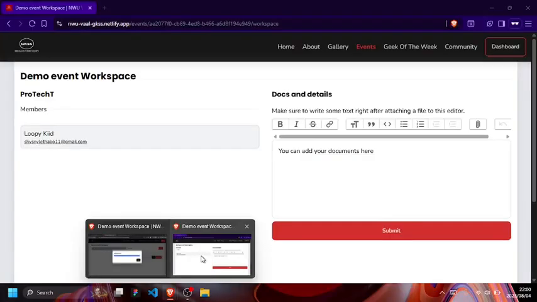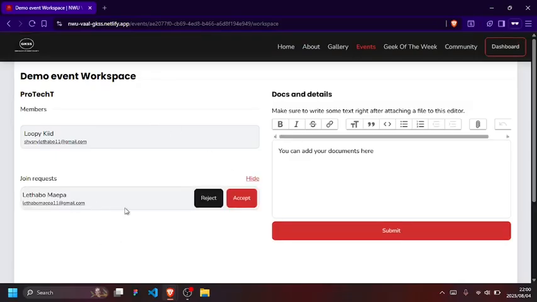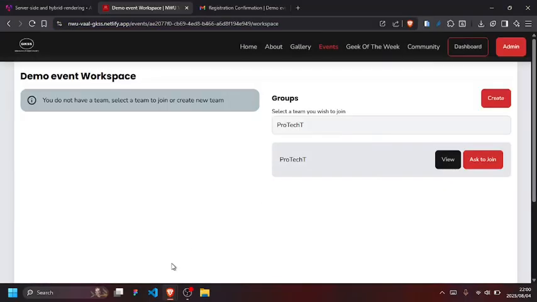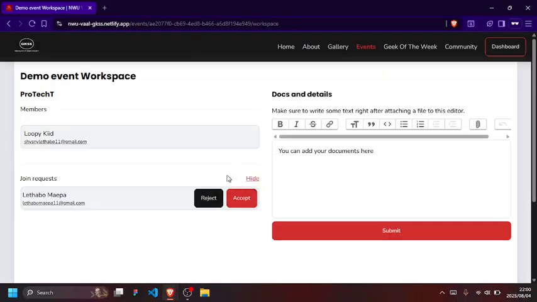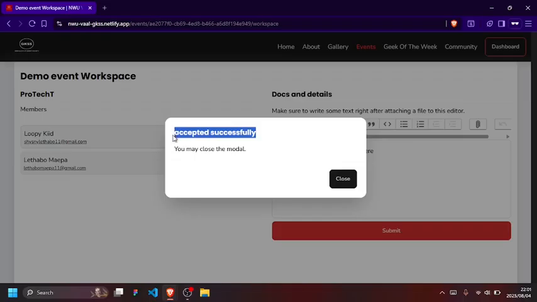So let's go back to this user, Loopy Kid, the one who has created the group. He's going to see the request here. There's a request coming from this other user. So let's decline. No, let's accept this request, because this is the person I'm hoping to be in the team with. Okay, I have accepted that person successfully.